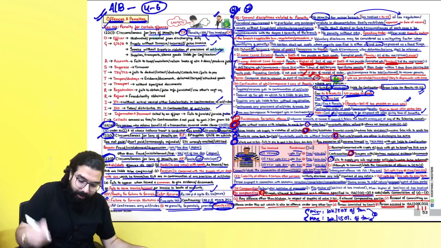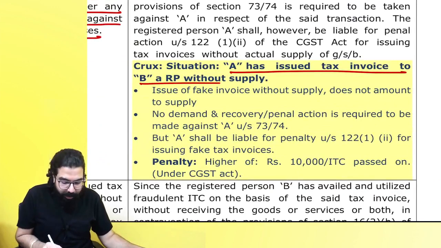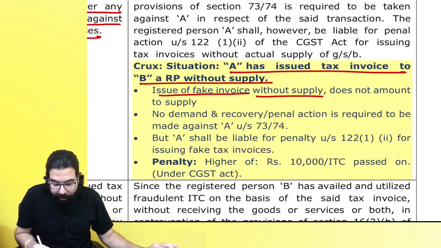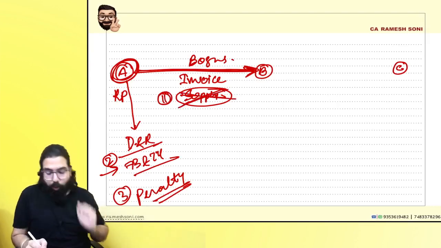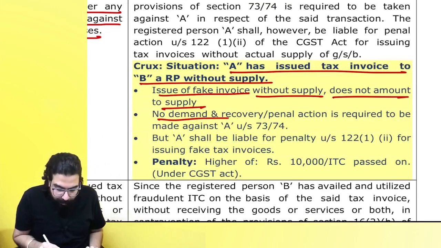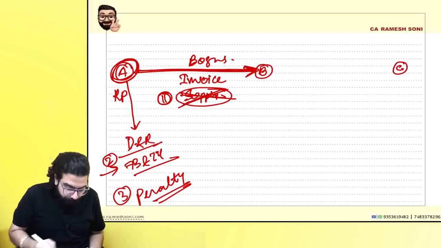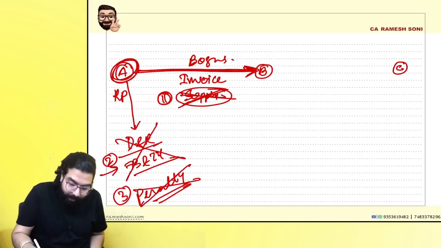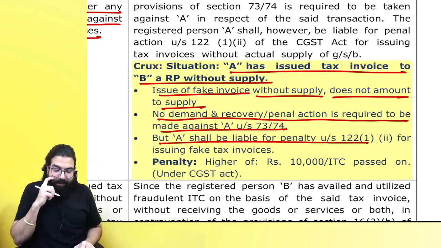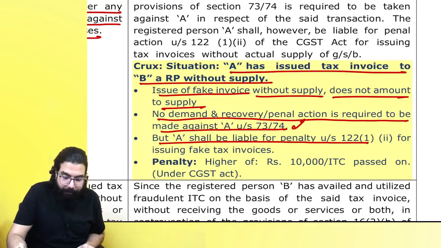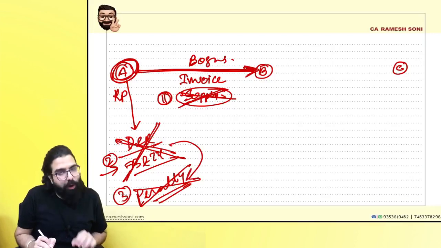In this scenario, remember, I have given a shortcut here: A has issued a tax invoice without supply. Issue of a fake invoice without supply does not amount to supply, and hence the answer to number 1 is that it is not a supply. Number 2, no demand and recovery or penal action is required to be made against A under those sections. There will be no demand and recovery and no penal action. Penal action under sections 73 and 74 will not come. See, 73 and 74 are basically demand and recovery, and the penalty under 73 and 74 also will not come.